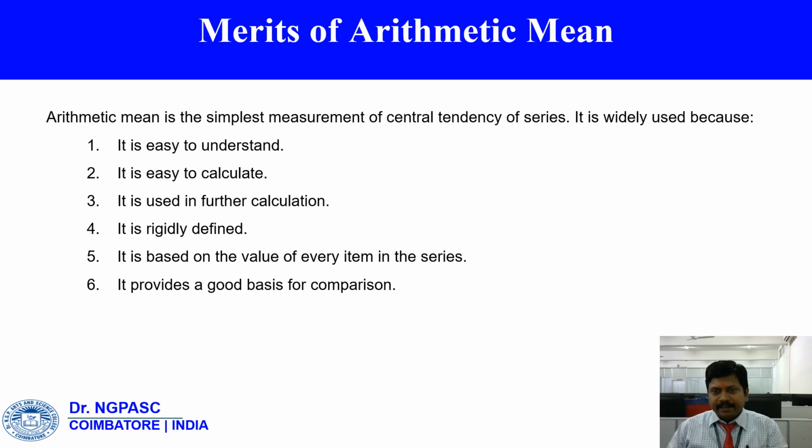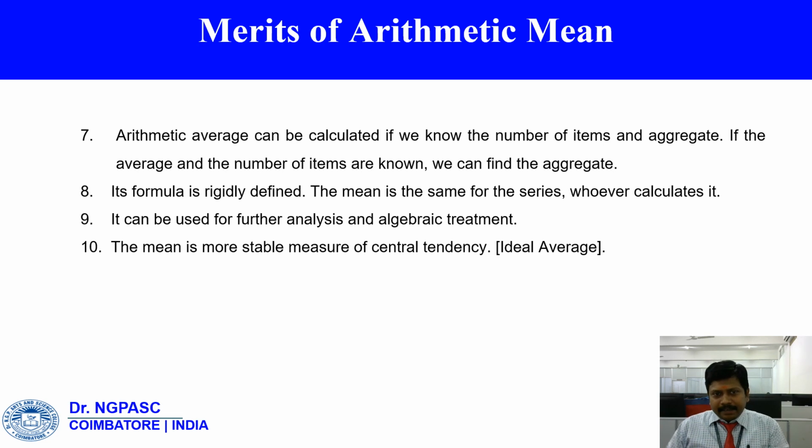It provides a good basis for comparison. Arithmetic average can be calculated if we know the number of items and aggregate. Its formula is rigidly defined. The mean is the same for the series, whoever calculates it. It can be used for further analysis and algebraic treatment. The mean is a more stable measure of central tendency.